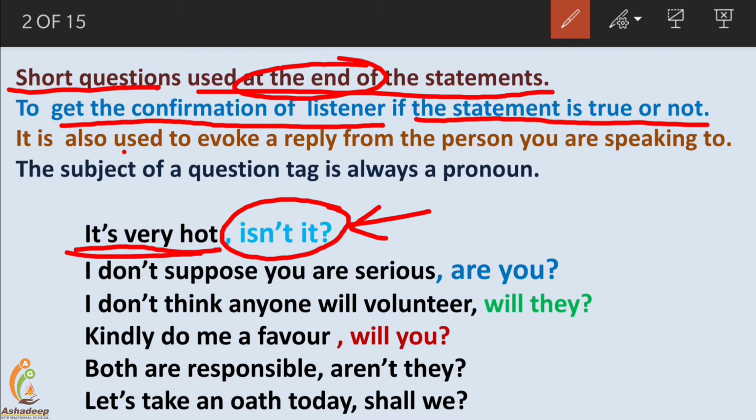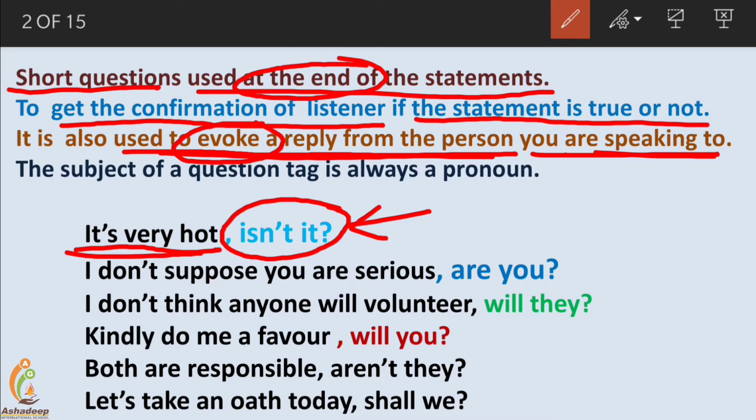Third point, it's also used to evoke a reply from the person you are speaking to. It's very hot. Now the person who is listening to this statement will be ready to react to your question, whether he agrees with you or not, and what his reaction is. It's very hot, isn't it?